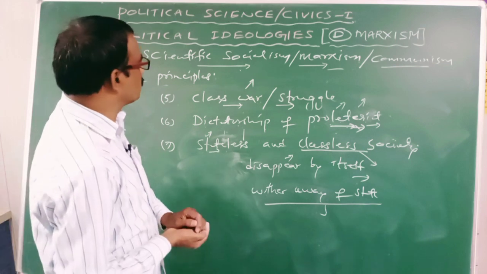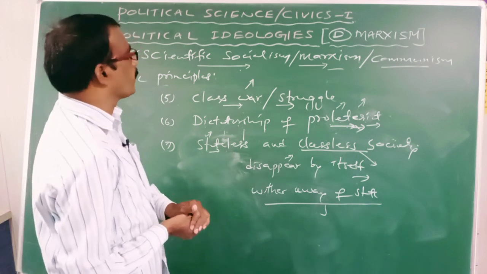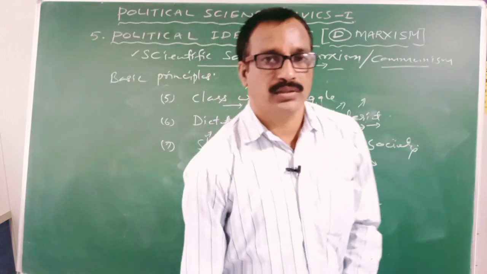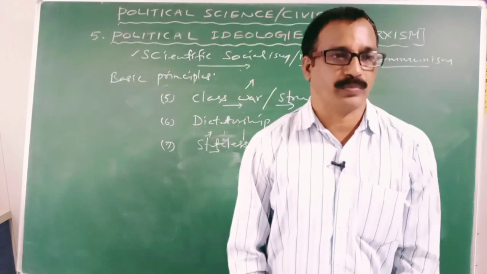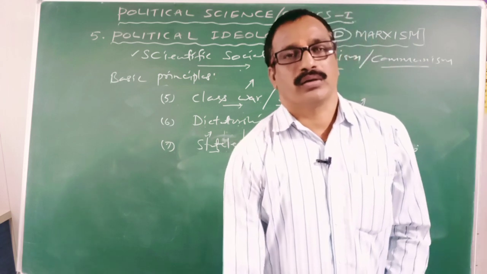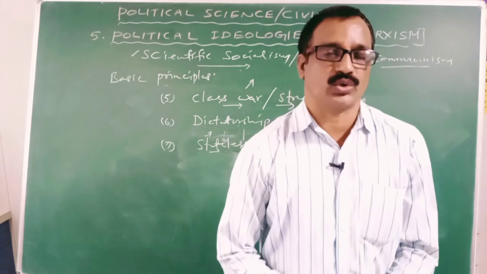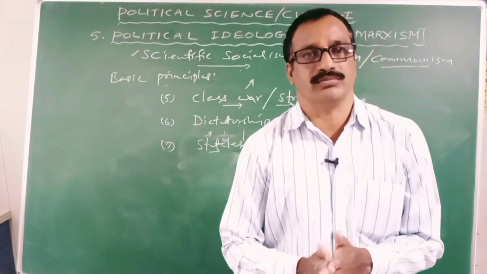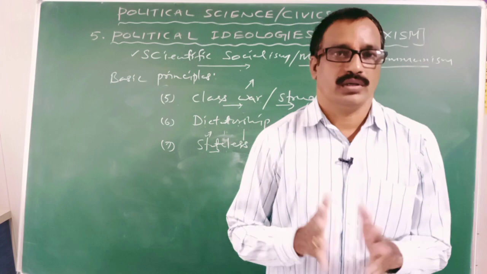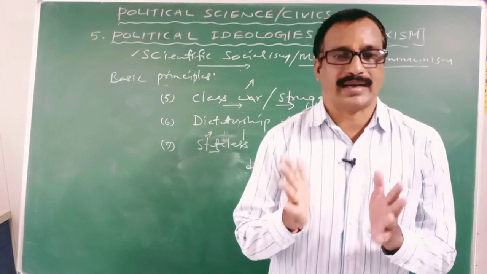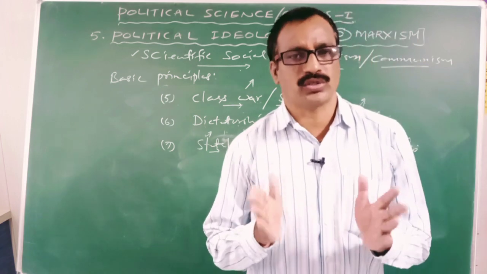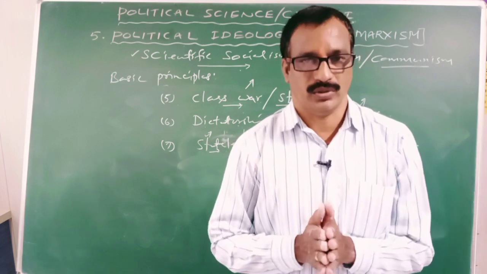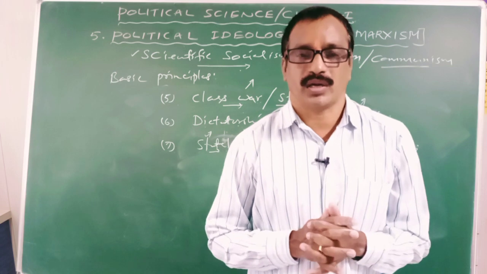So that is about the basic principles of scientific socialism. What are the important points? First, this theory was proposed by Karl Marx with the name of scientific socialism. It is also called communism or Marxism. We can find the basic principles of communism in the writings of Karl Marx. The most important writings of Karl Marx are Das Kapital and the Communist Manifesto. So what are the basic principles of communism?